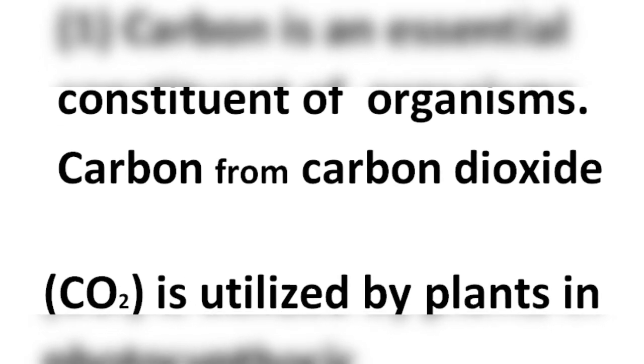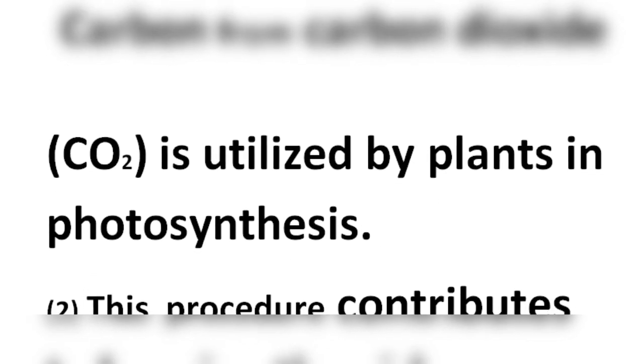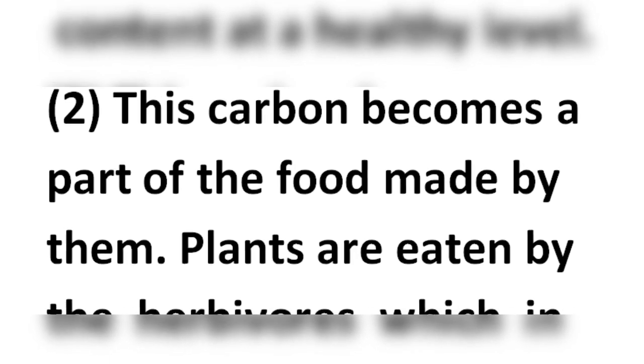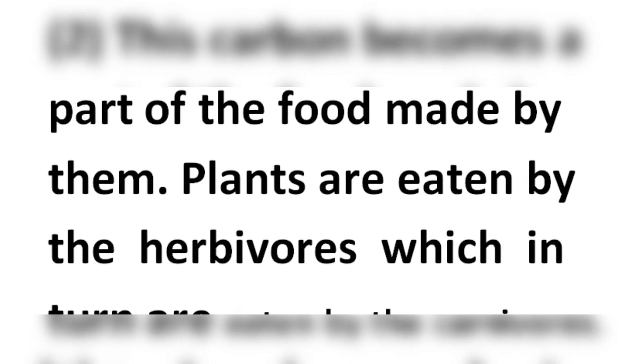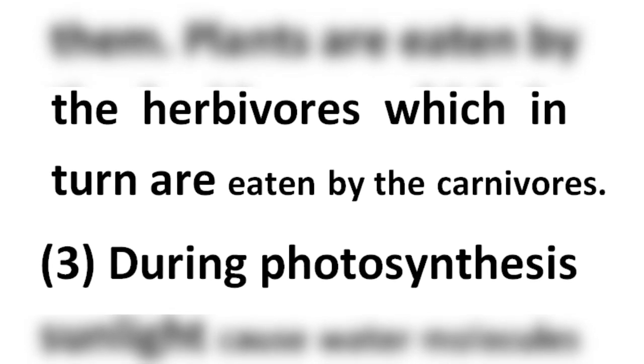Carbon from carbon dioxide is utilized by plants in photosynthesis. This procedure contributes to keep the air's oxygen content at a healthy level. The carbon becomes a part of the food made by them. Plants are eaten by the herbivores, which in turn are eaten by the carnivores.